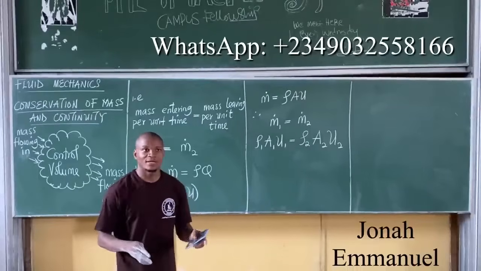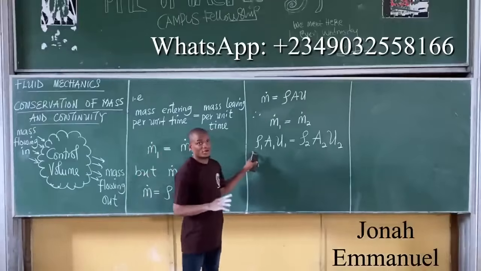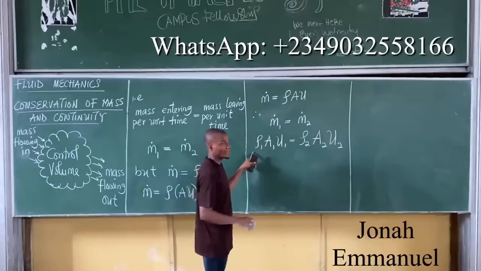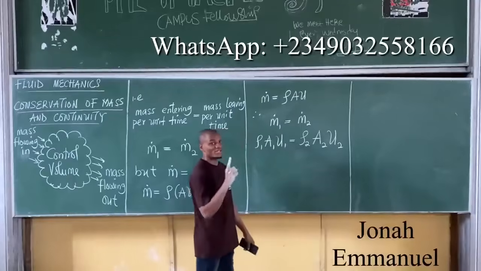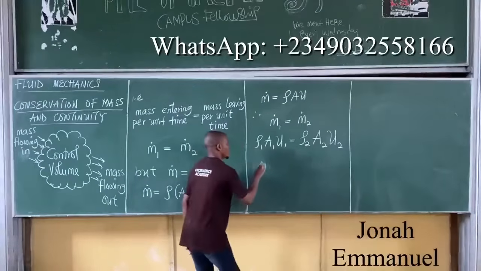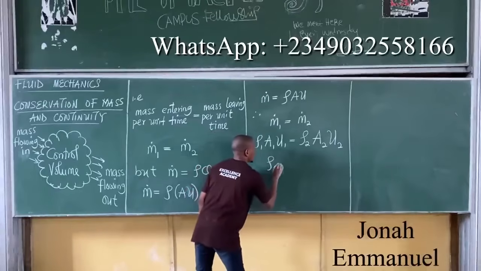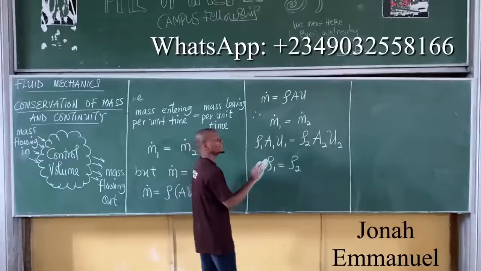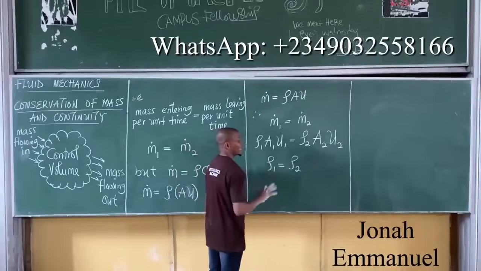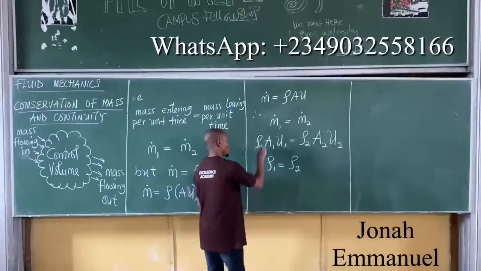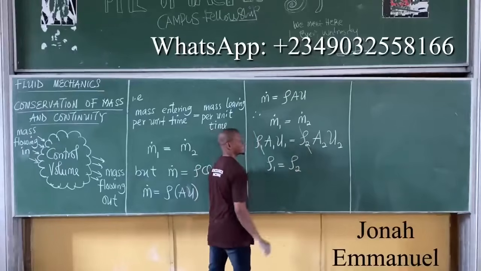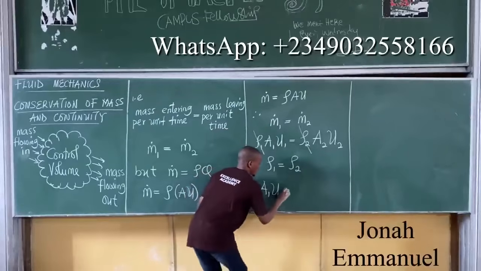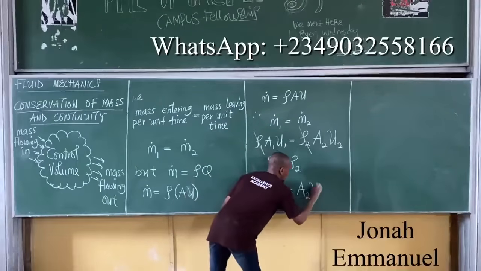Yeah, we said this. We said mass density of any fluid is constant. So if the same fluid is flowing through any conduit or any pipe, the mass density is always constant. If it's constant, what does it mean? It means that rho 1 is equal to rho 2. And from mathematical concept, if I have the same term multiplying both sides, I can cancel it. So I cancel this, since they're the same thing. Hence, I'm left with A1 U1 is equal to A2 U2.